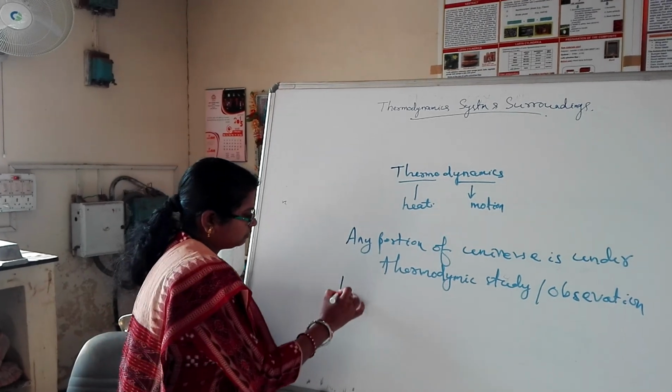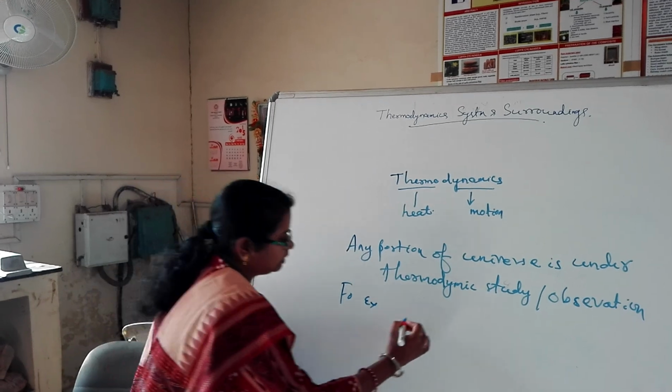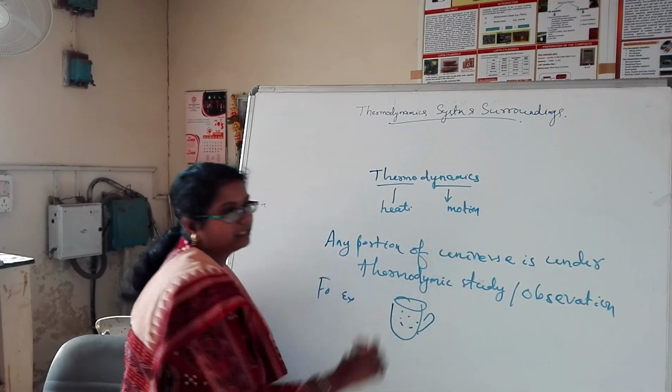For example, suppose a hot cup of tea is a system.